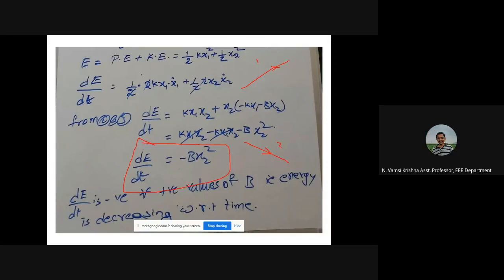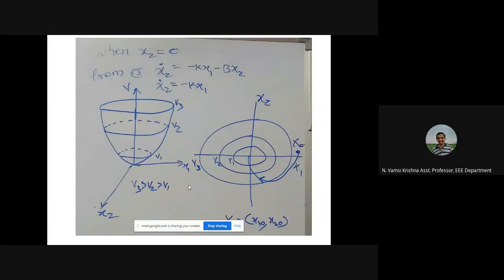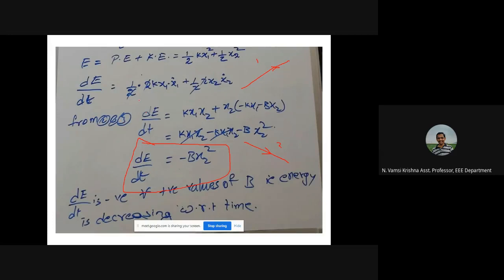Now, what are the mathematical definitions? ఇప్పుడు ఎనర్జీ ఇంక్రీజింగ్‌గా, డిక్రీజింగ్‌గా అని చెప్తున్నాం కదా, how are these definitions mathematically explained in terms of Lyapunov? So if you observe the energy function, in general it is represented by the letter V. This E energy function ఉంది కదా, in general it is represented with letter V. Lyapunov function అంటాం దాన్ని.